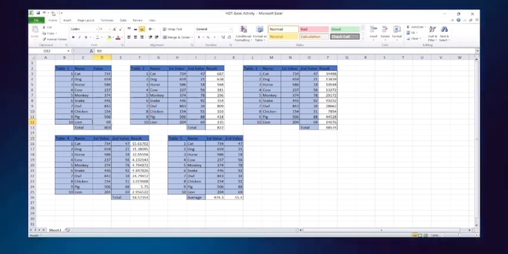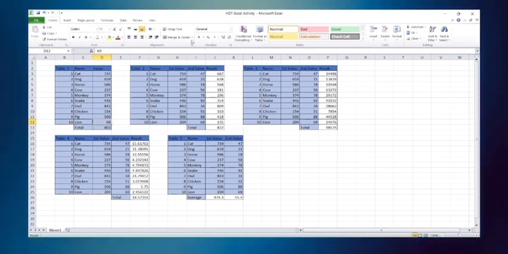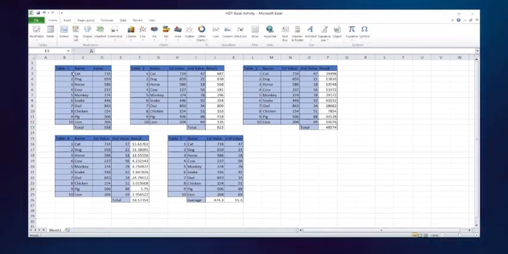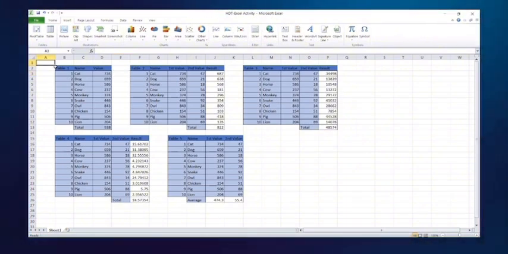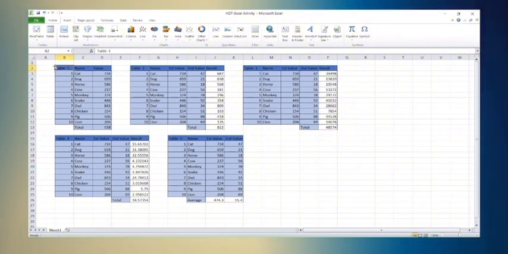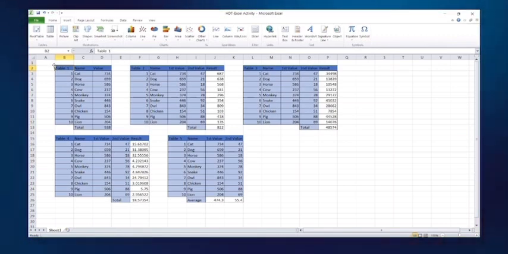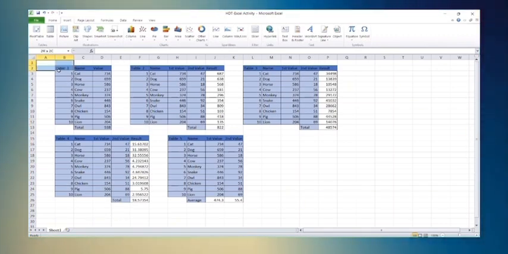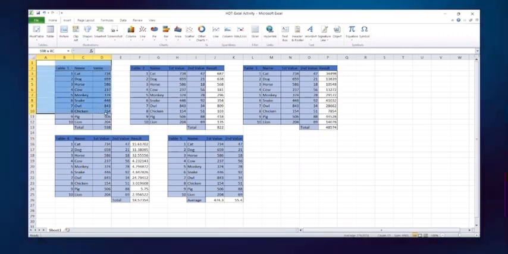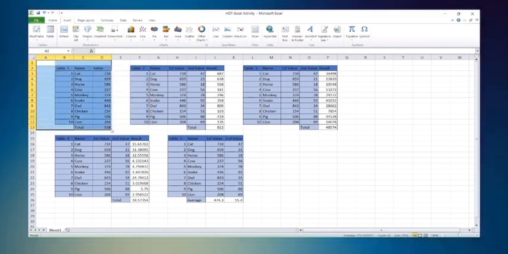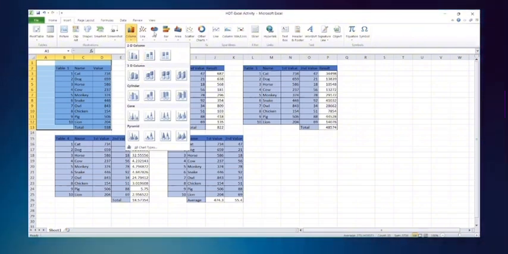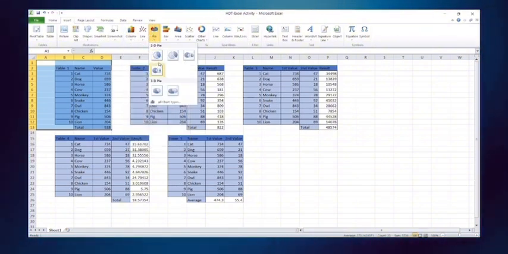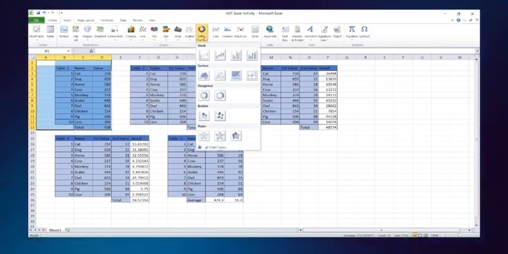The third one is charts and graphs. Excel allows you to create various charts and graphs to visualize your data and make it easier to understand. The fourth one is data analysis tools. Excel offers a range of data analysis tools, including sorting, filtering, and pivot tables, to help you gain insights from your data. The last one is collaboration and sharing. Excel allows you to share and collaborate on spreadsheets with others, making it a great tool for teamwork.